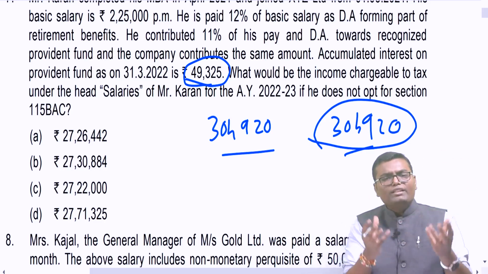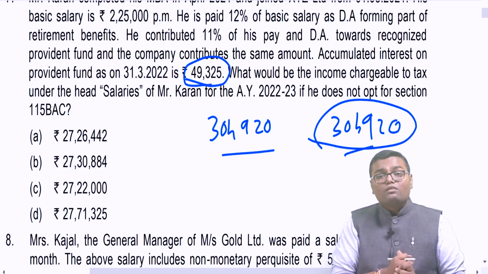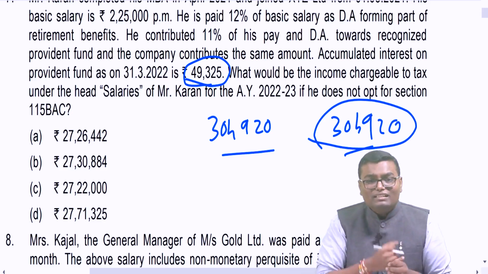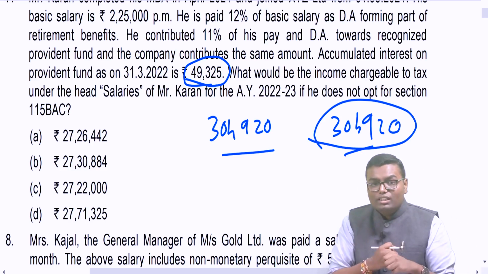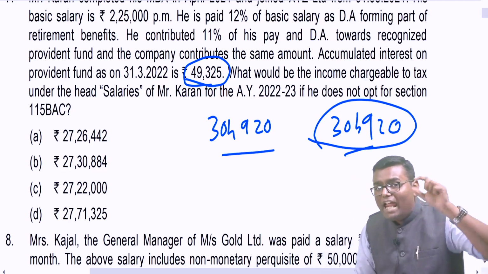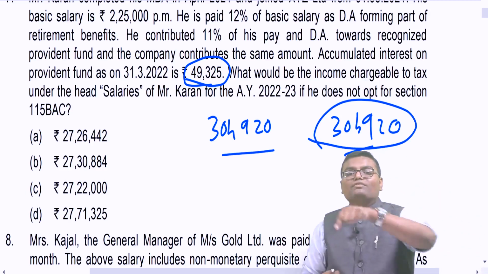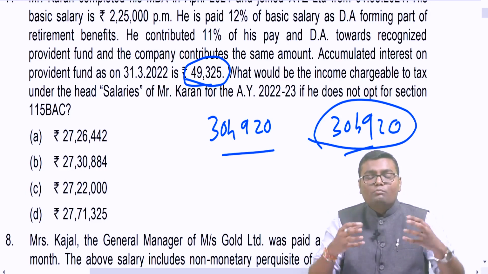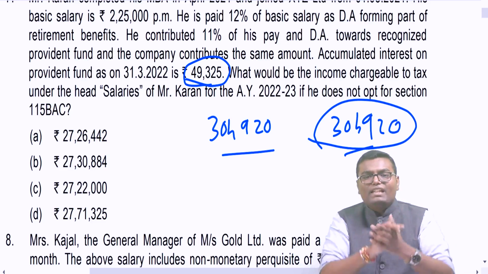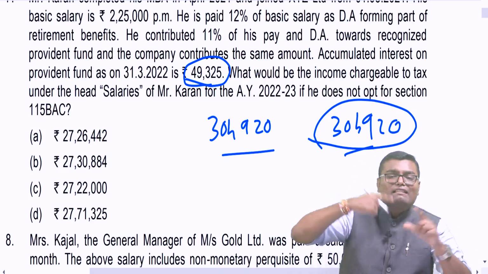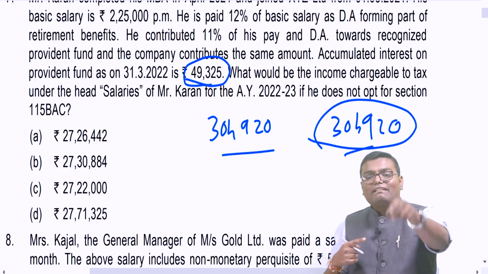Then why is the point given? Because of one more point that was effective from 21-22 regarding employee contribution. The limit given for employer contribution is 7,50,000. The limit given for employee contribution is 2,50,000. If in any year the employee contributes more than 2,50,000 in RPF, whatever is the interest on that excess amount, that interest will be taxable.